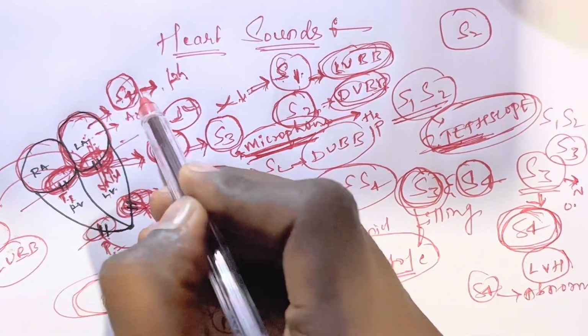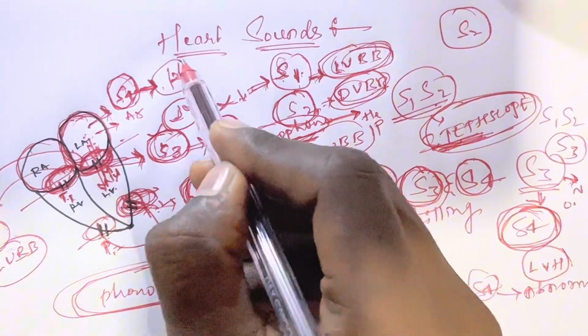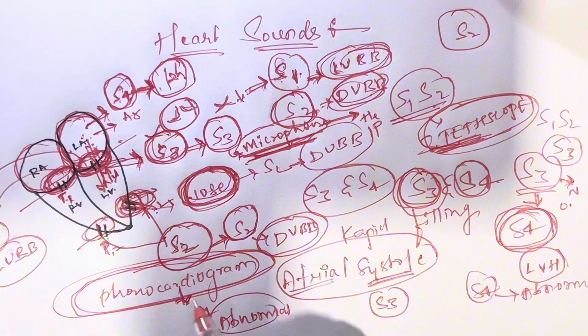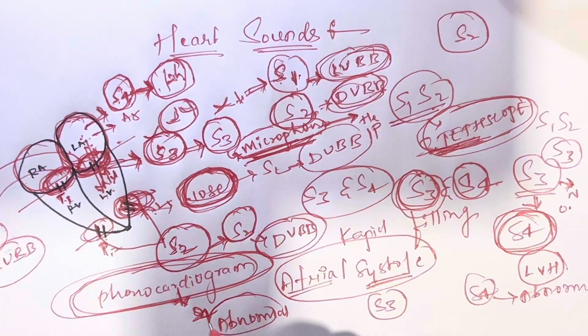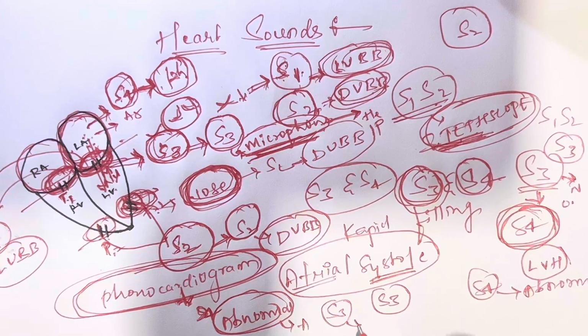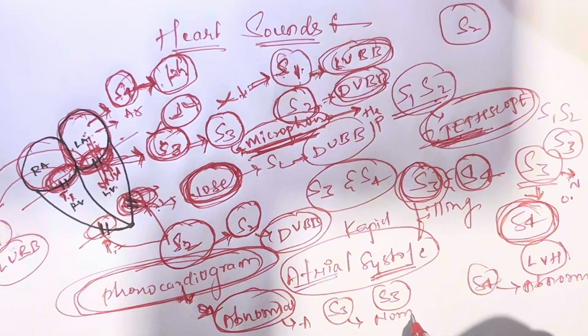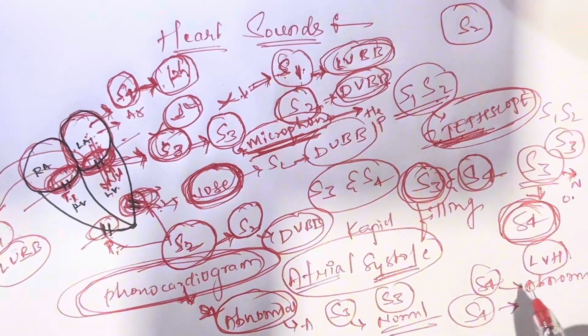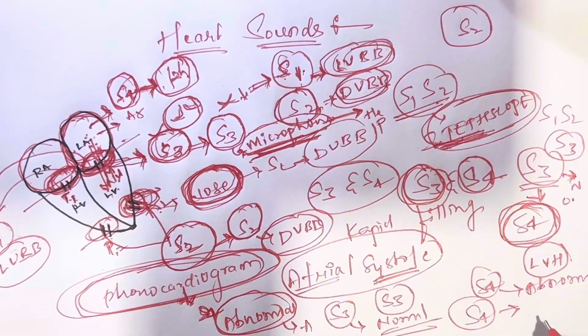The S4 will be heard only through phonocardiogram. Phonocardiogram is a machine or device which helps to hear the S4 sound. This S4 sound is always abnormal. The S3 sound is somewhat normal in the case of athletes, but the S4 is always abnormal. I hope you guys understand the heart sounds.